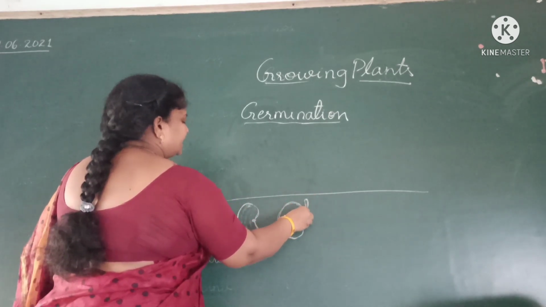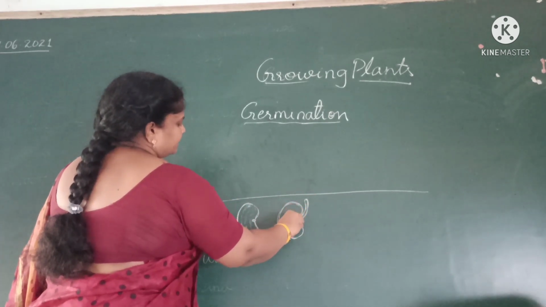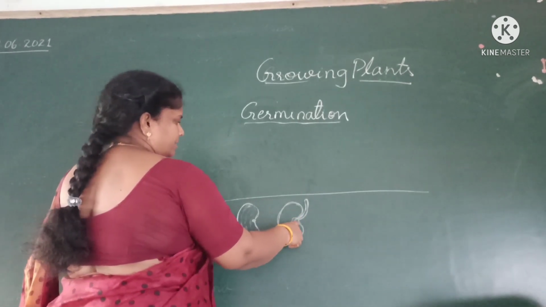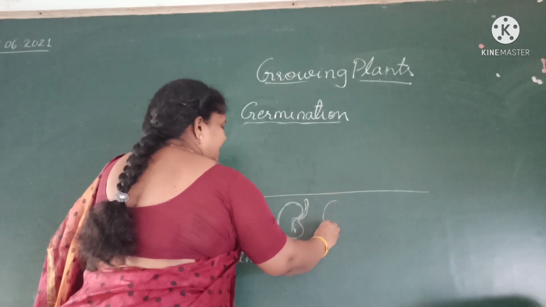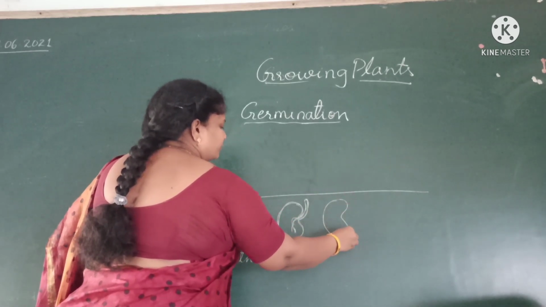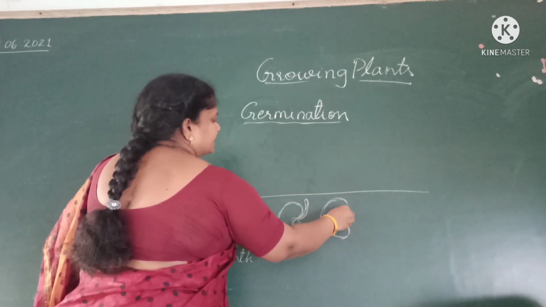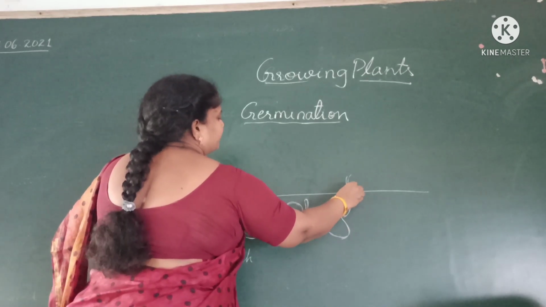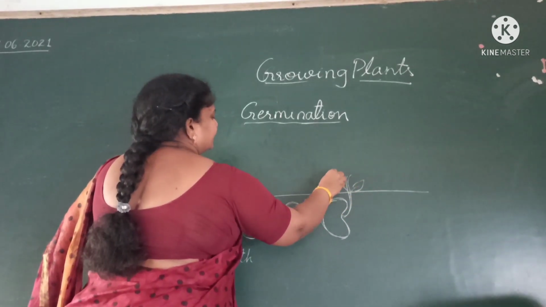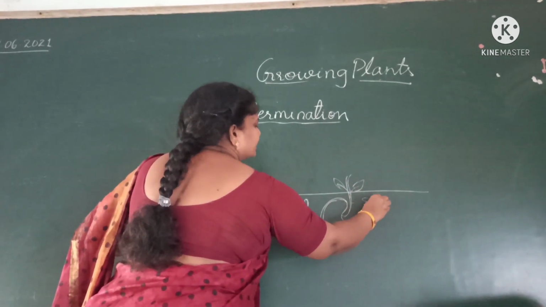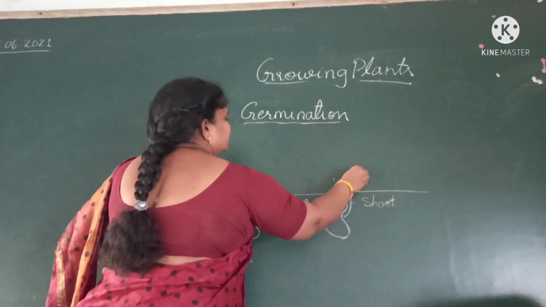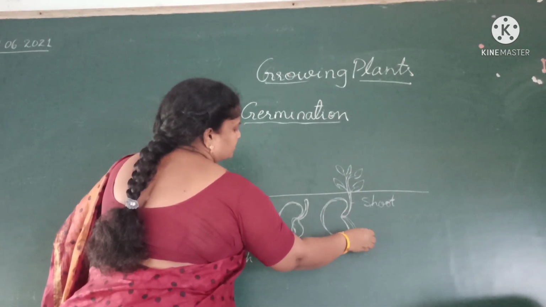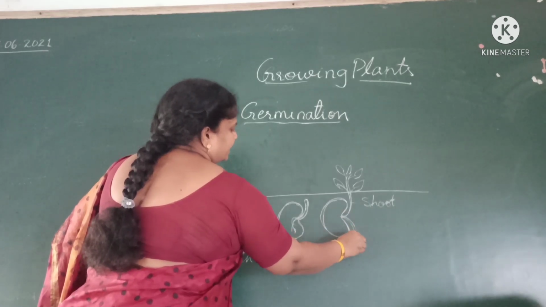Small baby plant will be growing. And here you can see a small root system also. After that, after taking the food from these cotyledons, this baby plant slowly grows into a big plant. See, this is shoot system, and it develops shoot system above the soil. And here a small root system also will be developed.